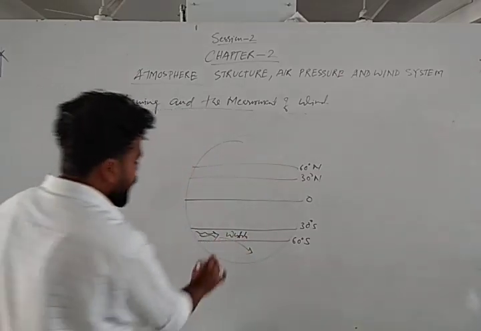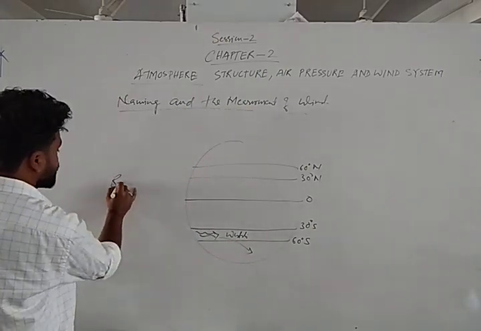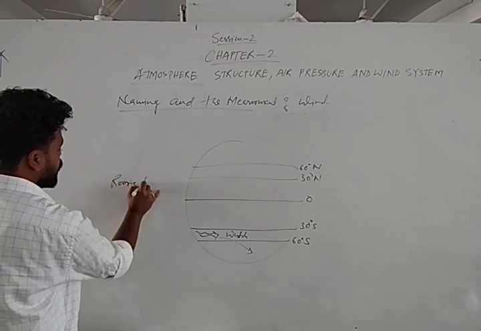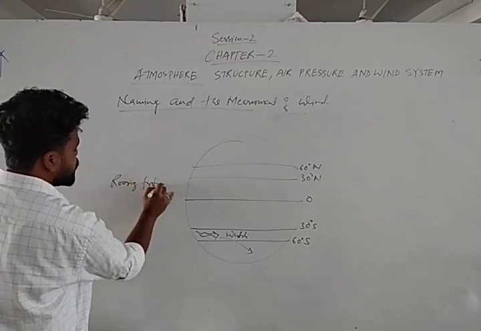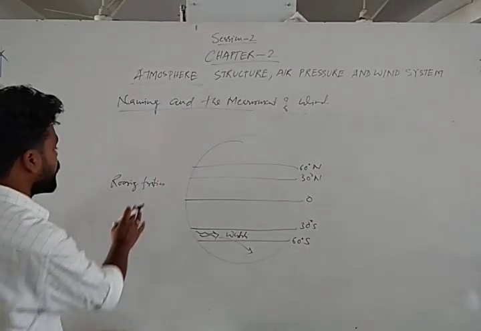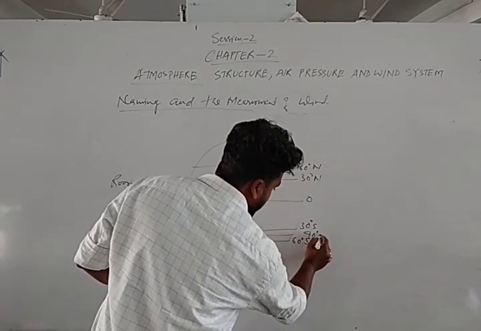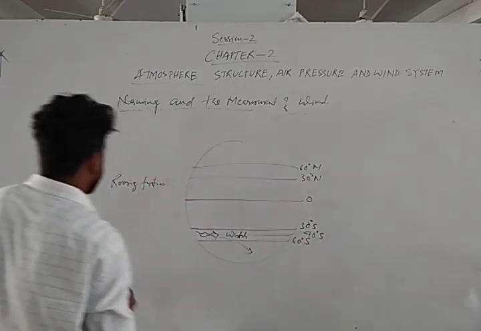Here the velocity of the wind is high. That's why westerly is called what? Roaring 40s. It makes sounds like a roar. Roar is the sound of the lion. So roaring 40s means it blows in the 40 degree latitude, 40 degree south latitude.